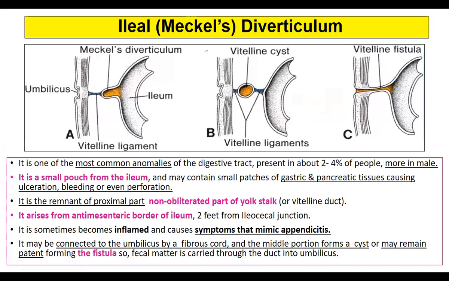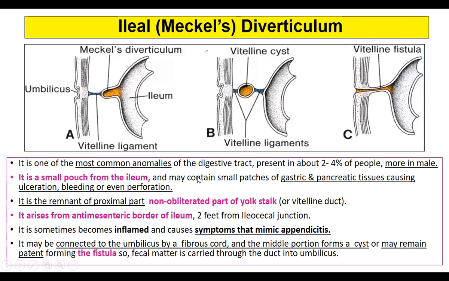Now coming to one more important structure called the ileal diverticulum, also called Meckel's diverticulum. This is clinically a very important structure because Meckel's diverticulum is normal in some patients, but it can create problems. It is one of the most common anomalies of the digestive tract, present in about 2 to 4% of people, and it is more common in males than females. It is a small pouch from the ileum. If you see here, this is the ileum, and from there a small pouch develops. This is called Meckel's diverticulum.